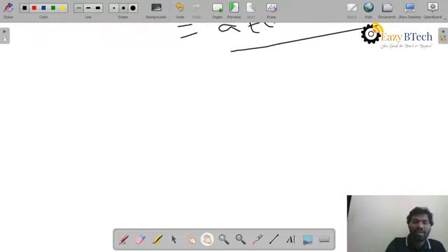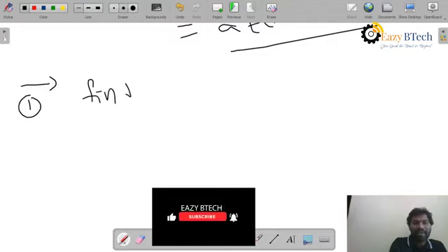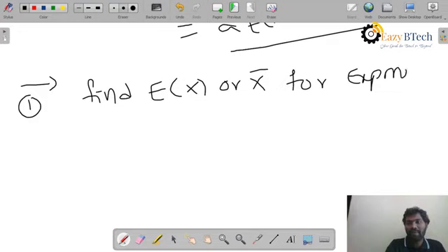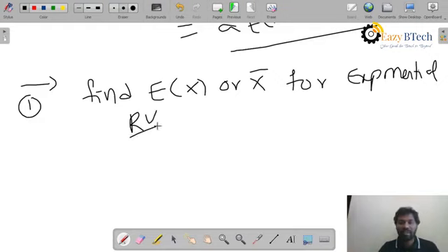So the first problem: find E of x, that means expectation, or in some cases they give you x bar, for an exponential random variable. Now see, here in the problem they don't give you the density function.